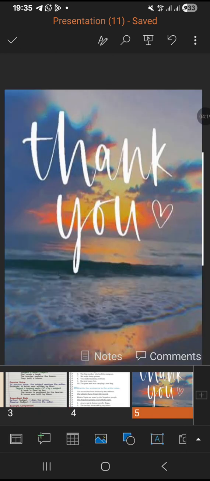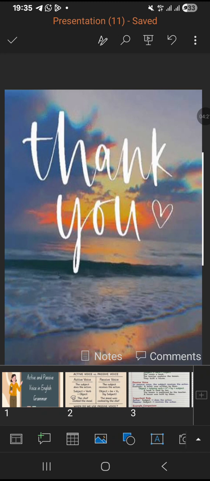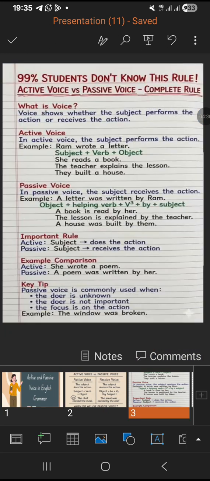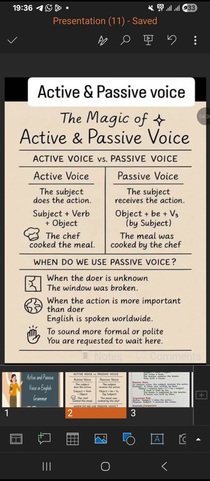So this is the end of the class, and I hope this has been a productive experience for you. In terms of the active and passive voice, just remember, a voice is the subject performing the action or receiving the action. Two types of voices are there, active and passive. The active voice is the subject doing the action, and passive voice is the subject receiving the action. I hope we have understood something, and we can proceed further with the worksheets.